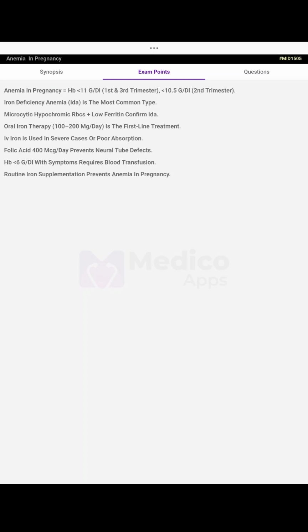Anemia in pregnancy: Hb lesser than 11 g/dL in the first and the third trimester, lesser than 10.5 in the second trimester. Iron deficiency anemia is the most common type. Microcytic hypochromic RBC and low ferritin confirm the IDA. Oral iron therapy is the first line treatment. IV iron is used in severe cases or poor absorption. Folic acid 400 mcg per day prevents neural tube defects. Hb lesser than 6 with symptoms requires blood transfusion. Prophylactic iron supplementation prevents anemia in pregnancy.